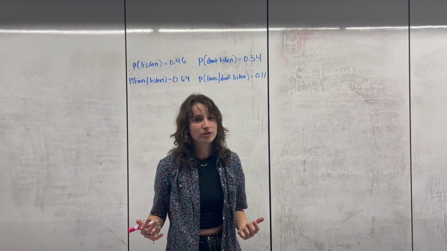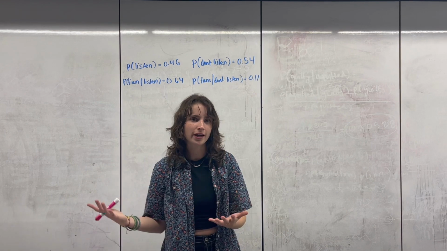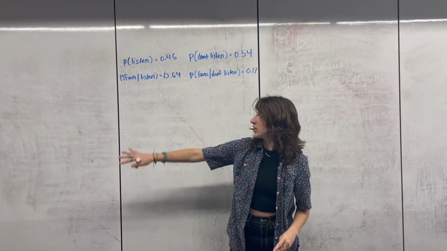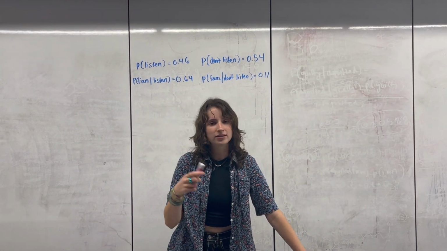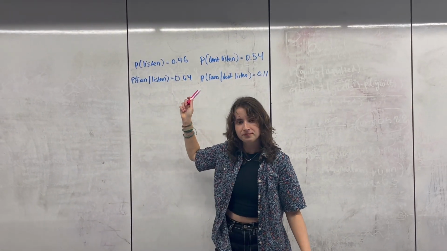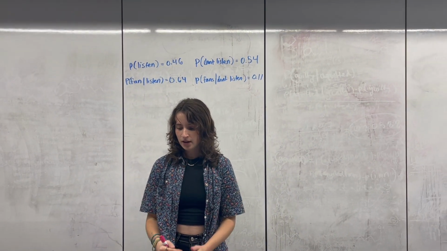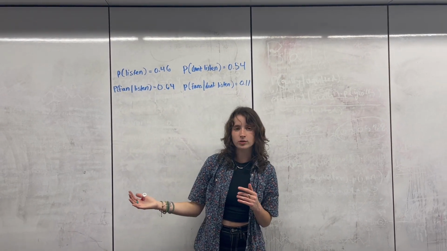Basically, you do a survey on the quad asking a bunch of people whether or not they listen to Taylor Swift and whether or not they like Taylor Swift or they're a fan. That's how it's termed here. And we're given some initial probabilities, organized in a table, but I just wrote it out like this. Then you are asked to find the probability that somebody listens to Taylor Swift, given that they're not a fan of Taylor Swift.